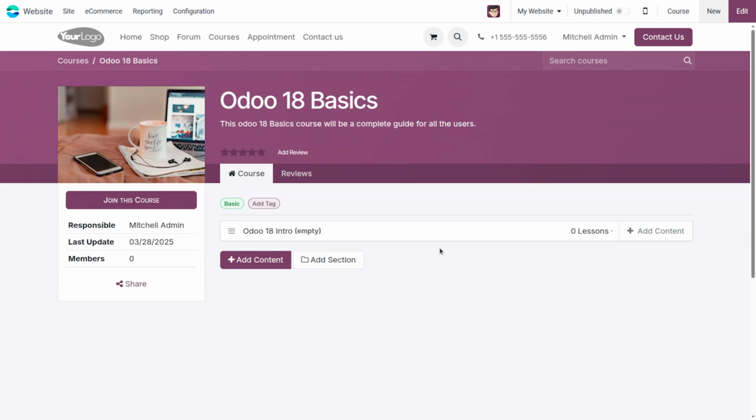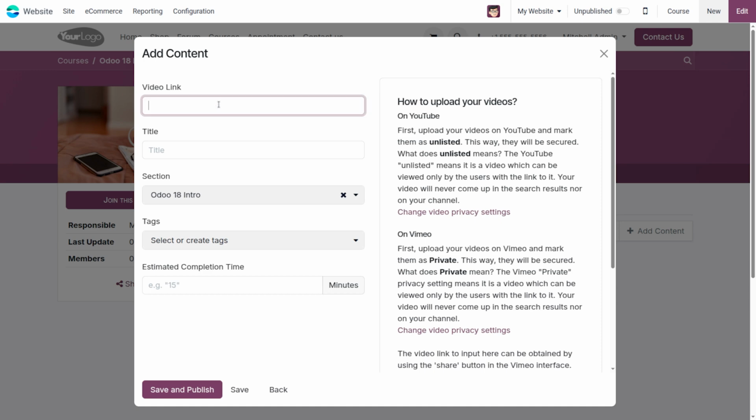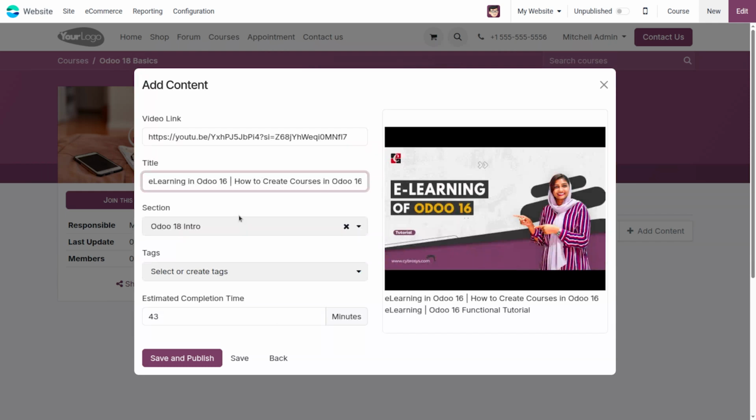Then we have the option to add more content to this section. Now the section is empty because there is no content in the section, so there are zero lessons here. By clicking the add content option, we can add content. Now first we can add a video here. Before that we can add the link of the video. Whenever we add a link, Odoo automatically adds the title and maps the section we have already added.